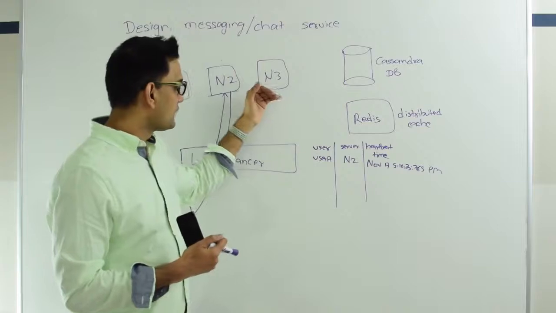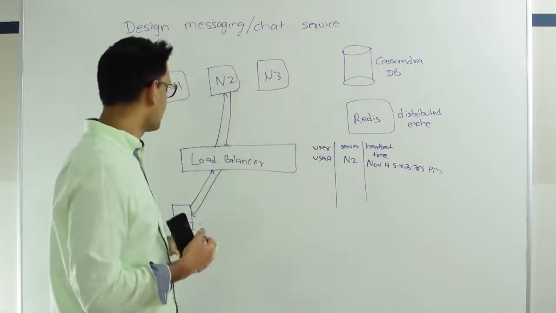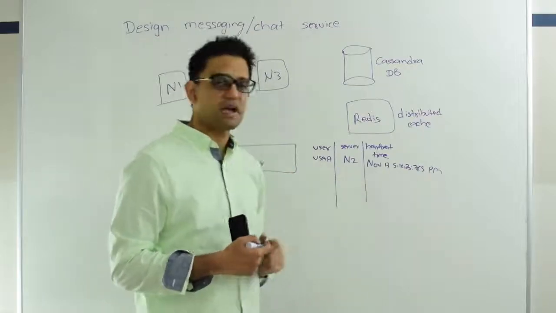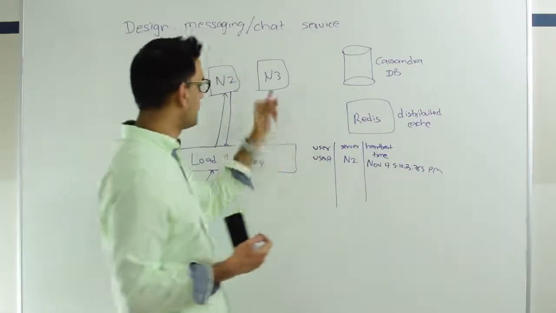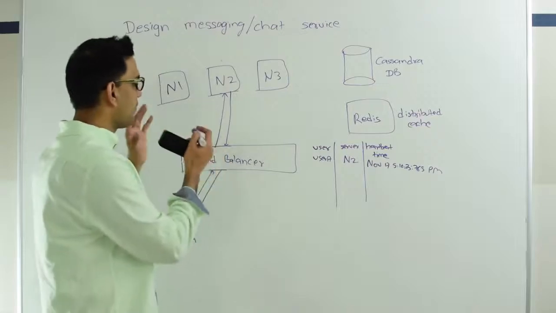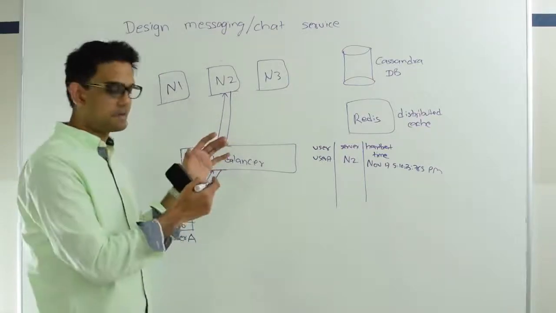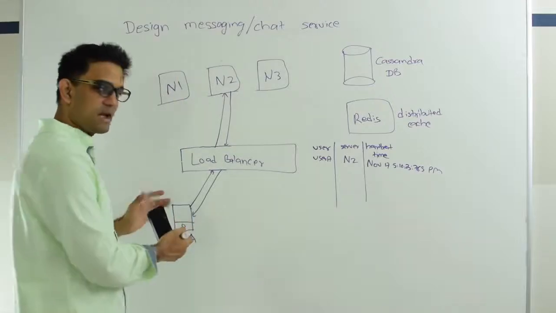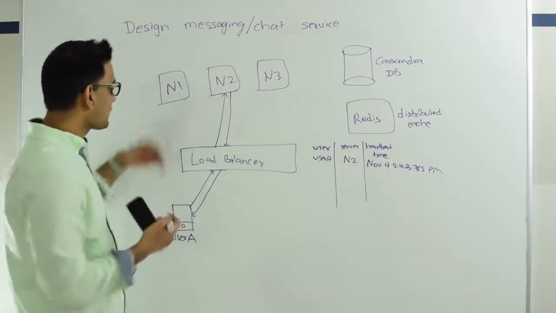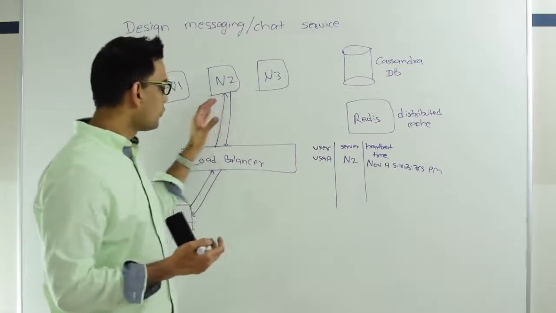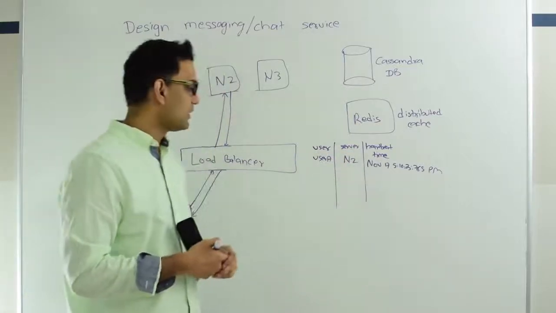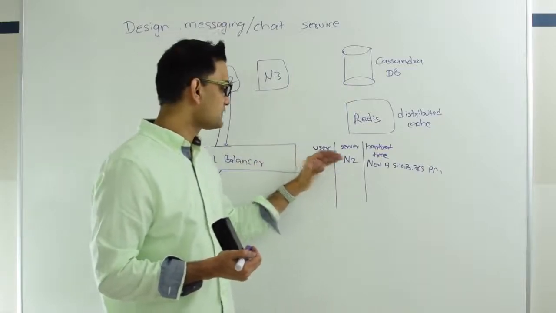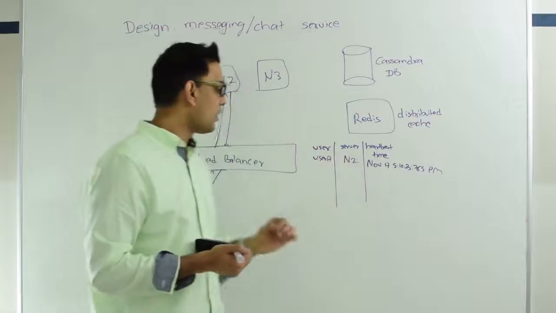And what N3 is going to do is start updating the heartbeat information here. So in this Redis, we're going to replace user A, N3, and then the last time this heartbeat information was received by N3. So N2 dying is not a big deal. Someone else will take over its responsibility and start updating Redis. Another thing is that if user A dies or is inactive and stops heartbeating with N2, then N2 will stop updating the heartbeat information here, which means that other users can use this information to see when this user was last online.